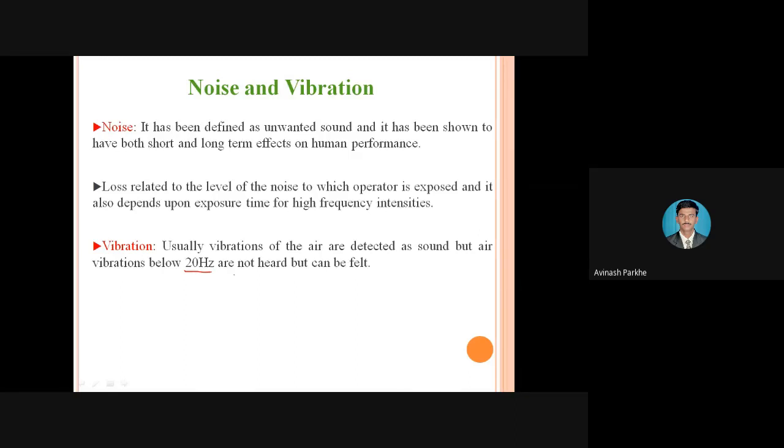But if the level increases to more than 20 hertz, at that time it will affect the performance, because unwanted operations are taking place, and due to those unwanted operations, the machine also vibrates. If the machine is continuously in vibrating conditions, it will affect the performance of the operator, or he is not doing proper operations on that particular machine. Therefore, noise and vibrations also have an adverse effect on the performance of the operator.